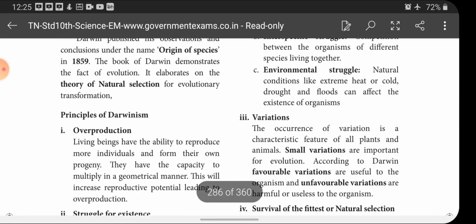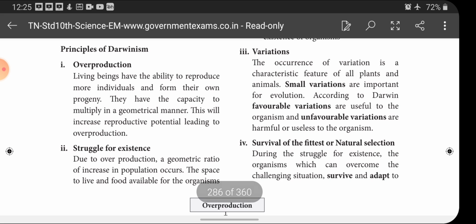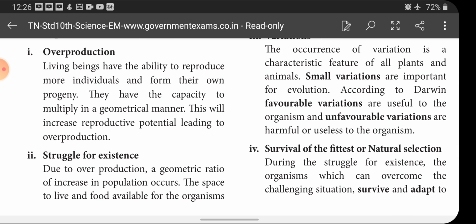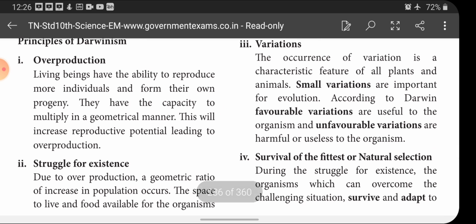Okay. Next is the principle of Darwinism. The first principle is overproduction. What is meant by overproduction? Living beings have the ability to reproduce more individuals and form their own progeny. All living organisms have the ability to reproduce. What do they need to reproduce for? To perpetuate their species on the earth, that means to continue their species on the earth.